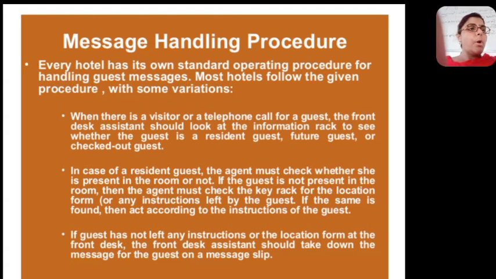That means at the front office, in front of you, there will be a mail and key rack where the keys are kept and the mails are also kept. I have already shown you this picture in my first video also, that there is a mail and key rack in the front office near the counter where the keys are kept. In that same area, location forms are also attached or kept so that the staff can immediately look up where the guest is. That means if there is a location form available, you will immediately locate the guest. Suppose the location form basically tells you where the guest is.